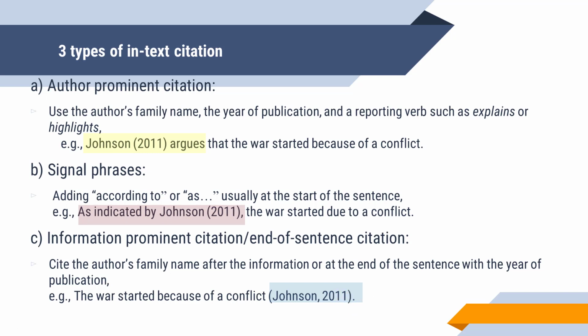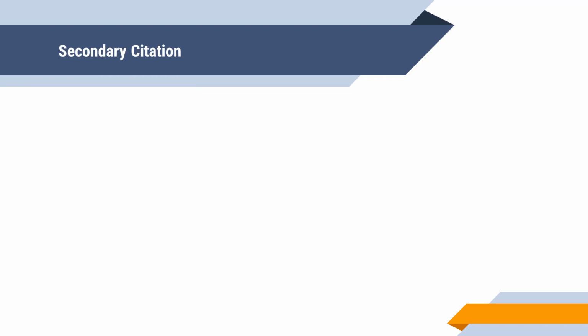In all these examples of in-text citation, we use Johnson 2011. Johnson 2011 is an example of a primary source. This means that Johnson is the author of the source or literature itself. Now let's take a look at secondary citation. What is a secondary citation?